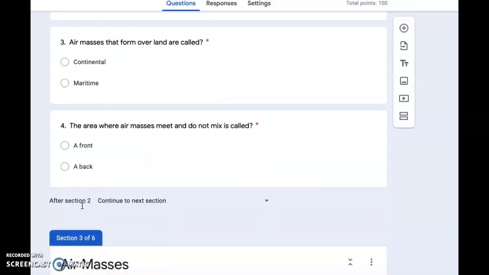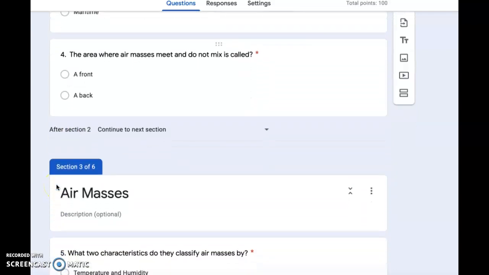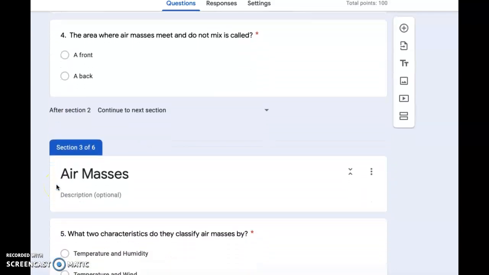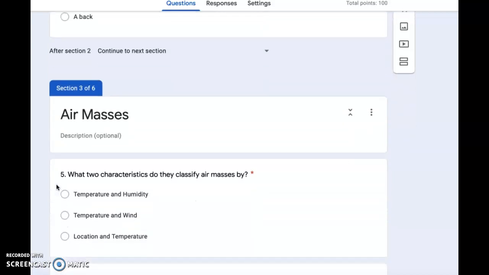Number 3. Air masses that form over land are called continental, maritime. Number 4. The area where air masses meet and do not mix is called a front or a back.